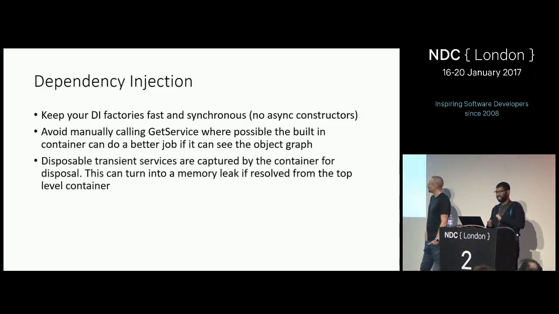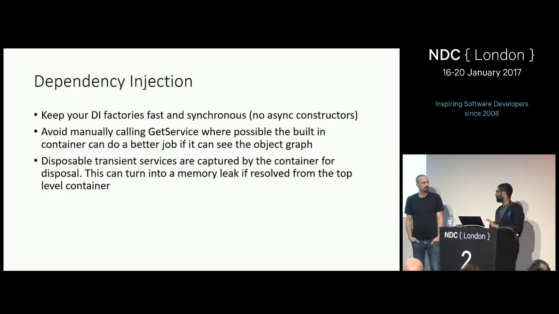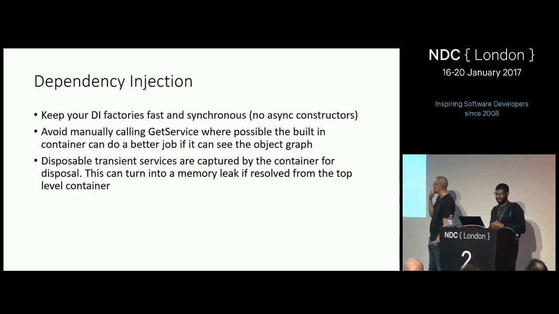By default, our container stores all disposable transient services until the container is disposed. So if you have a disposable transient service that's resolved from the root container of the application, it will never be disposed until the application goes away. And the issue there is if you end up resolving a bunch of services, they'll be held onto forever. So it's kind of a built-in memory leak. We may look at tweaking this, but right now it happens. So try to avoid it if you can.